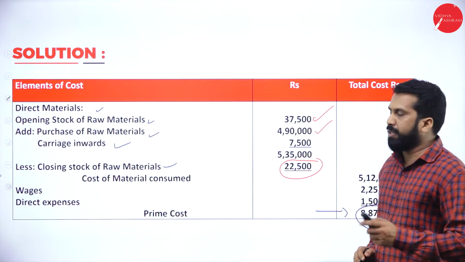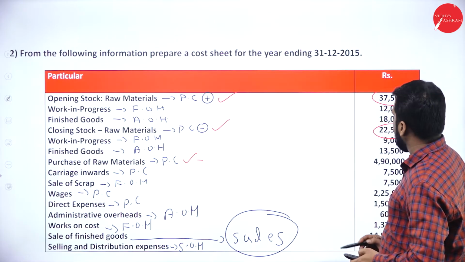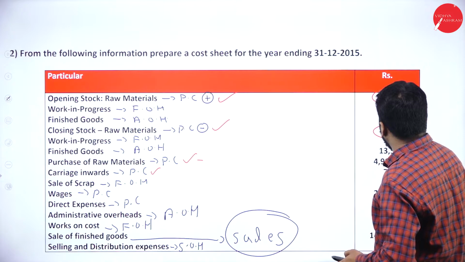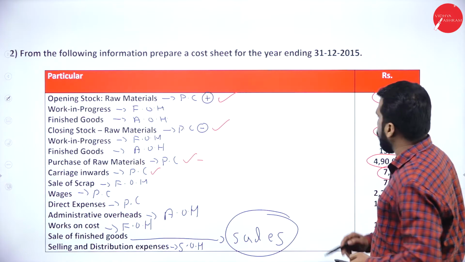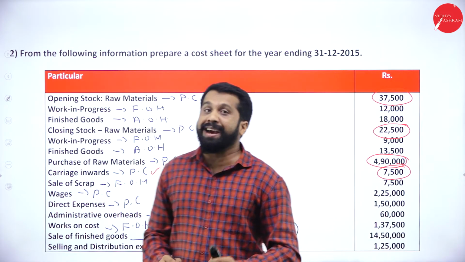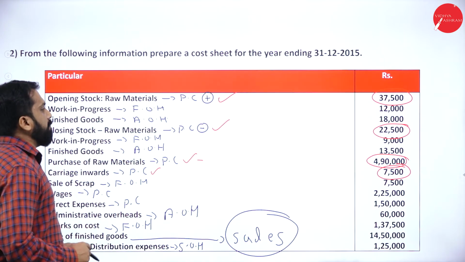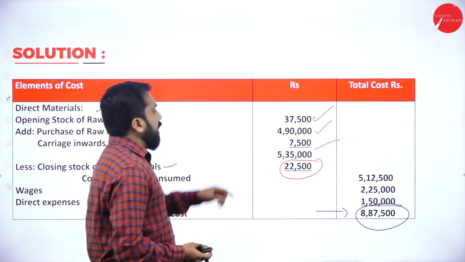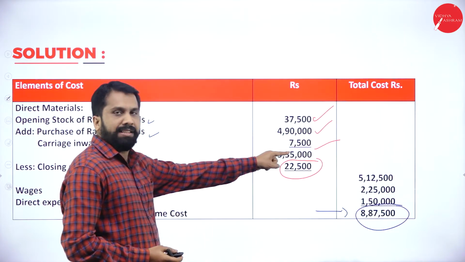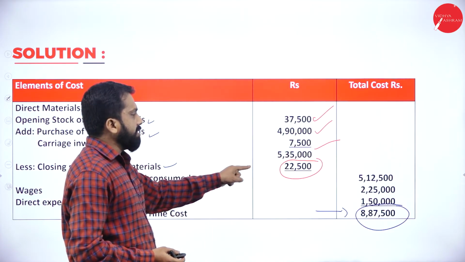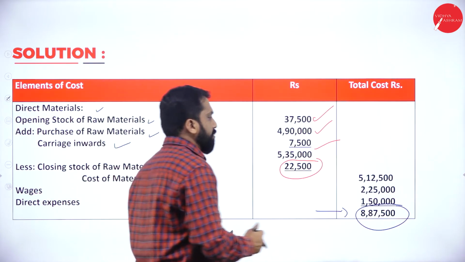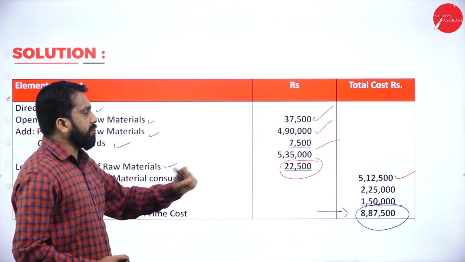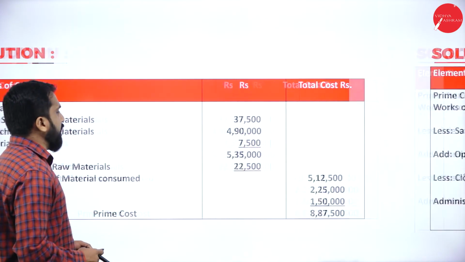That is also done. Again, we'll go back. We have another prime cost item, 7,500. What is that? Carriage inward. Yes, we have taken carriage inward. Add everything, you get 5,35,000. From that, you minus closing stock, you get 5,12,500. Up to this, any doubt? No doubt. Once you're done with that, then one more we have.